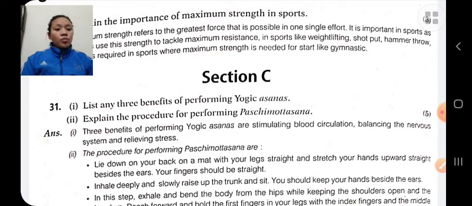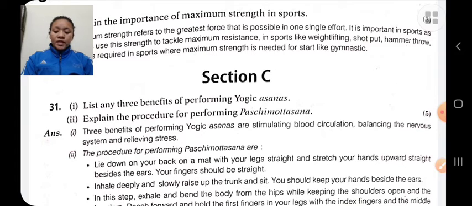Explain the procedure of performing Paschimottanasana. How will you perform Paschimottanasana? First, you have to sit down with your legs straight forward, and slowly try to touch your forehead to the knees and hold that position for a second.